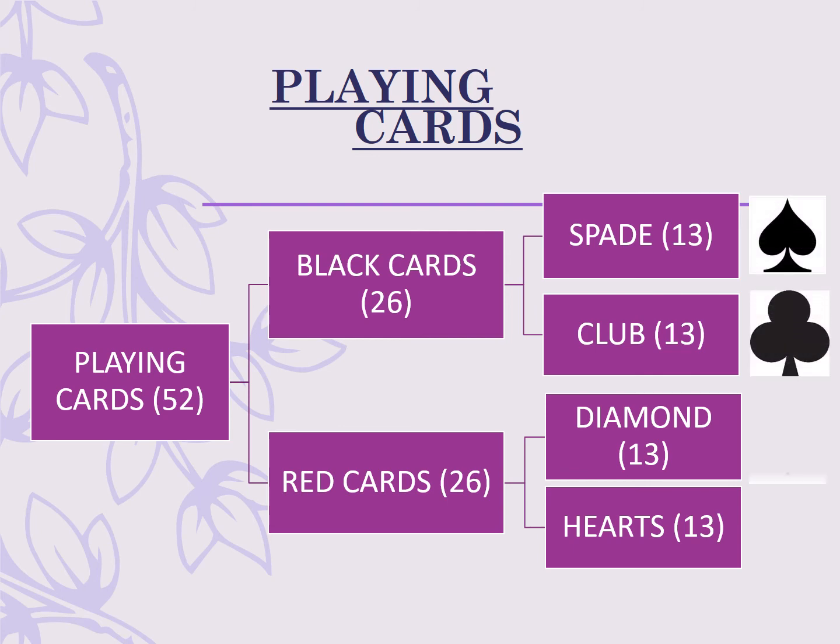These are the symbols by which we can denote the spade, club, diamond or hearts card. So we can see we have a total of 52 cards which has been divided into two parts, black and red cards, each of 26.